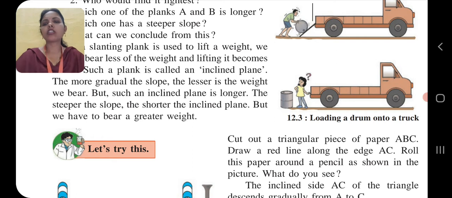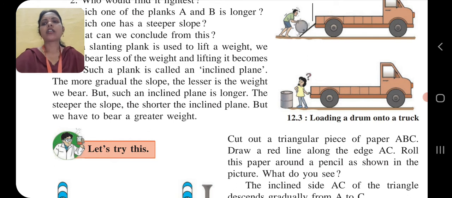So they both decided to use a slanting plank, not like Rahi. But why do they use a slanting plane? Because they have to bear a lesser weight and lifting becomes easier. And what do we call this slanting plane? It is called an inclined plane.